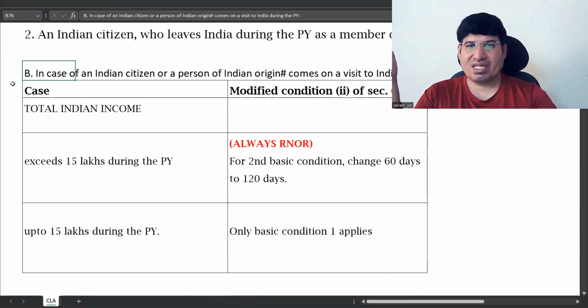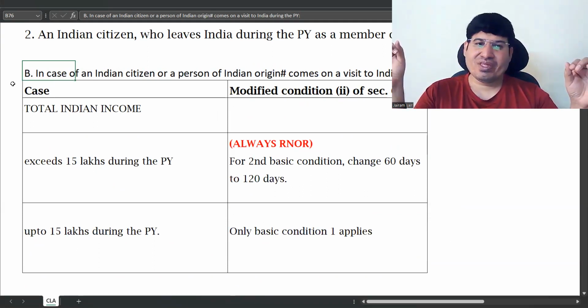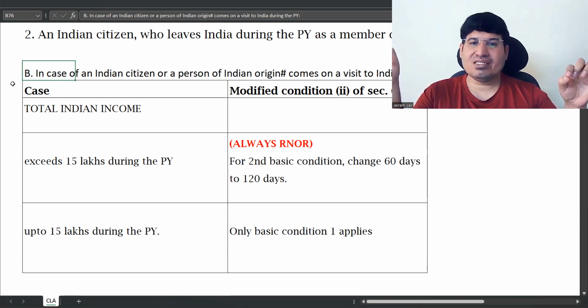This person is an Indian citizen also and is a person of Indian origin also, because it's not necessary that all Indian citizens will be people of Indian origin, because you can also take citizenship. There are foreign people who take citizenship.